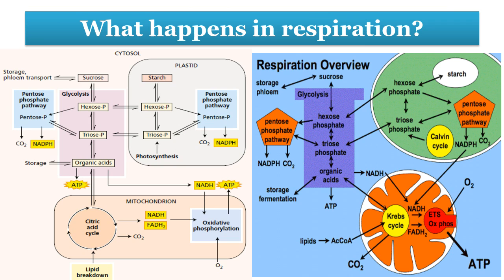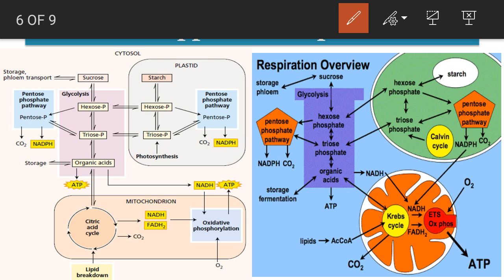Now let's see overall what happens in respiration. Actually these are two nearly same diagrams explaining the same thing. Let's see. So first look at here, storage or phloem transport. That means in plants the transporting form of sugar is sucrose, whereas the storage form of sugar is starch. Now whatever may be the case, starch is a polymer and sucrose is a dimer. Whatever may be the case, there is an oxidation of the polymeric substances and it will form a simpler compound for going into the process.